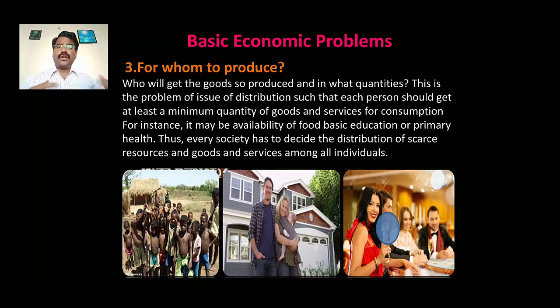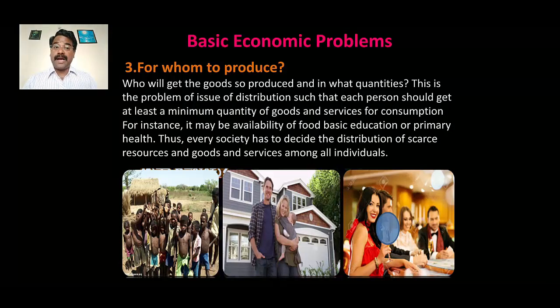Because we cannot justify that these goods are essential, these goods are not essential. So everyone, based on the minimum quantity of goods and services, may or may not use them. Among that, food, basic education and primary health are very essential.